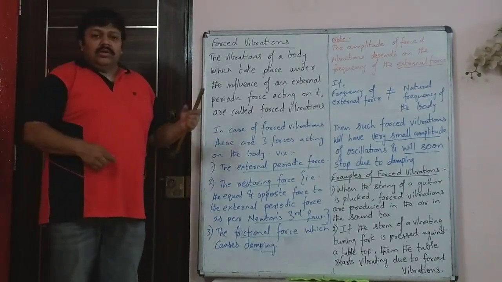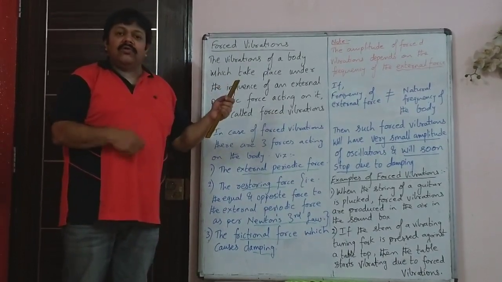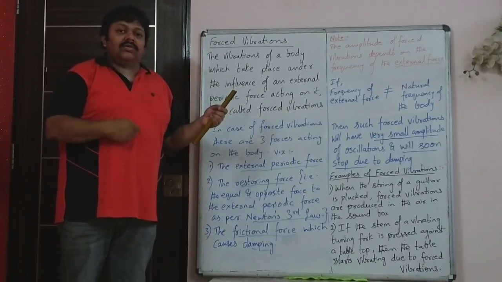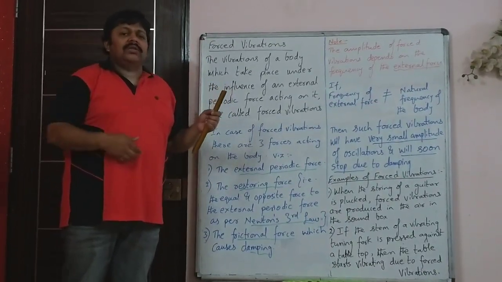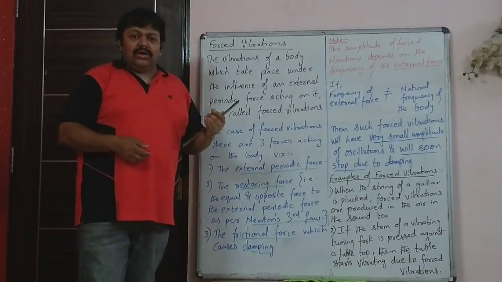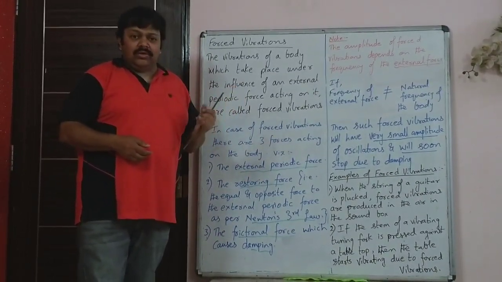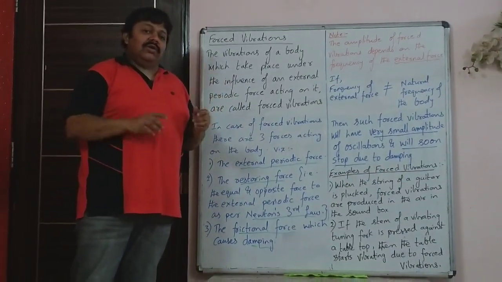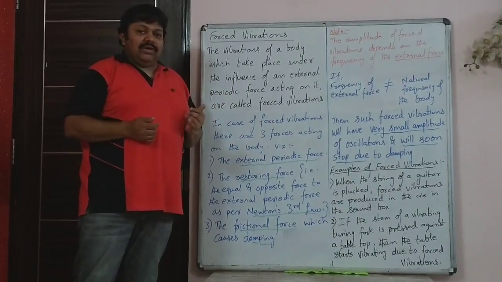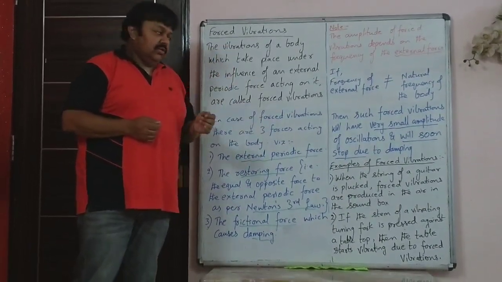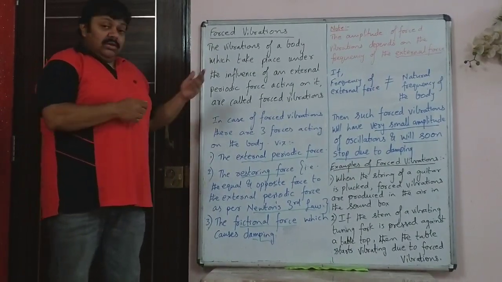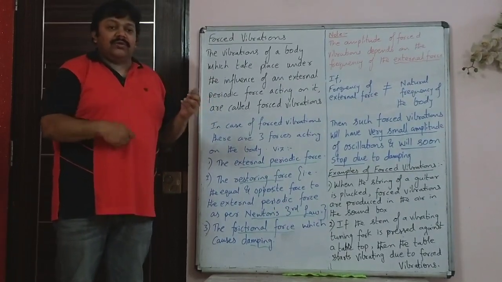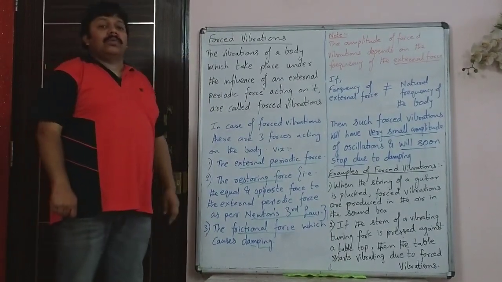So what does this mean? Let's say you are plucking the string of a guitar. The artist is plucking it at constant intervals of time. He may not pluck the same string. As I told you earlier, he will move his hand up and down to change the effective length of the string. Because of the change in effective length, the frequency changes. If the effective length becomes less, the frequency will increase. So he is changing the effective length and playing the strings, and the strings execute forced vibrations when he is plucking them.